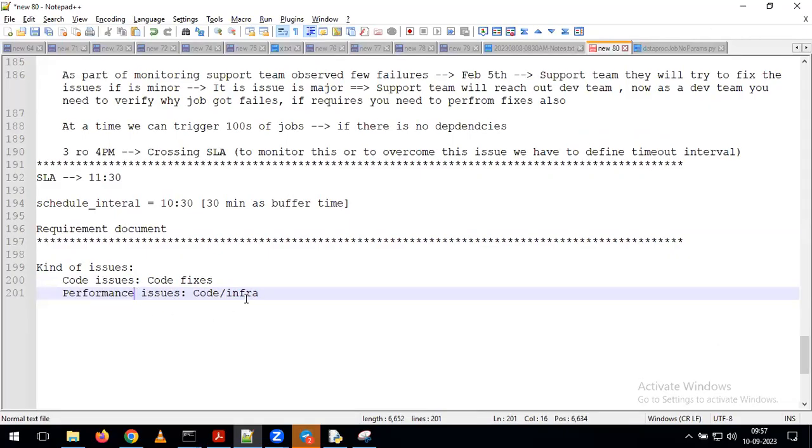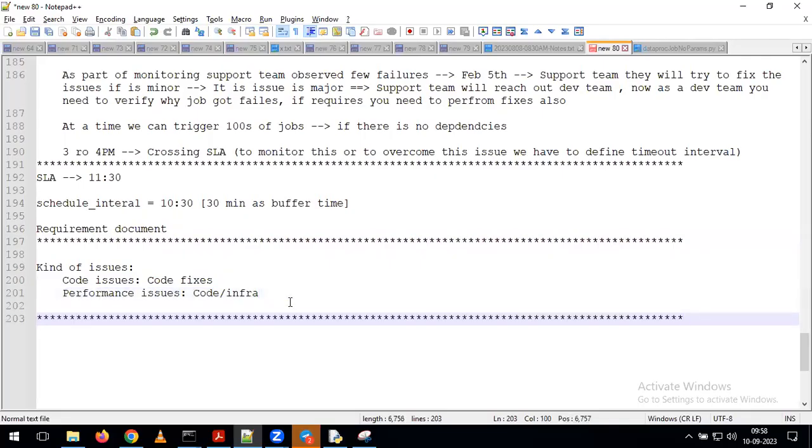Okay, every time we cannot see the issue because of the infra or because of the code. We need to do the analysis based on the type of the issues which you are observing. Based on that, we need to do the fixes at the code level or at the infra level. Okay, if the task keeps on running, a log will be generated for that. From that only we can understand what the issue is.